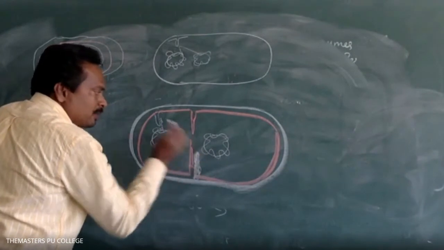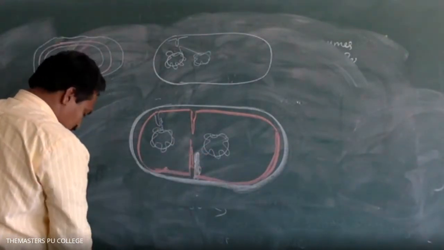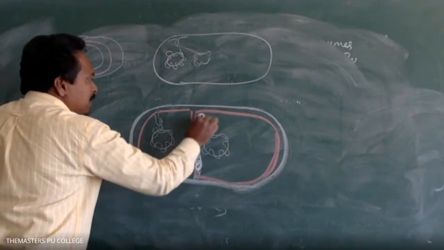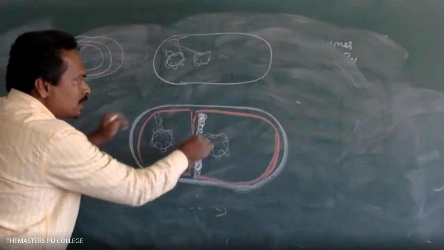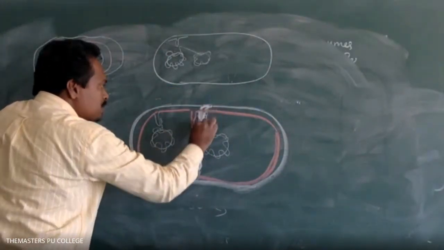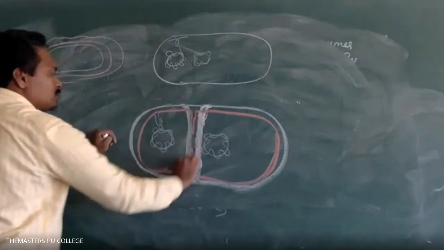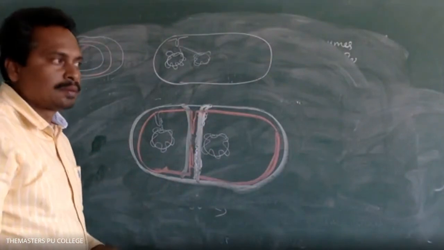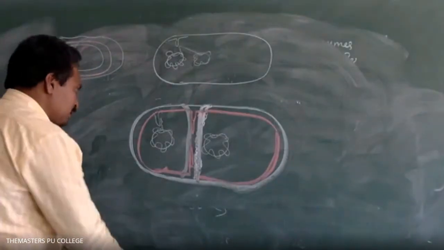Okay, so for the formation of the new wall, some enzymes are required. So these mesosomes are helpful for the formation of the new cell wall. Is it clear? Clear, sir. Right.